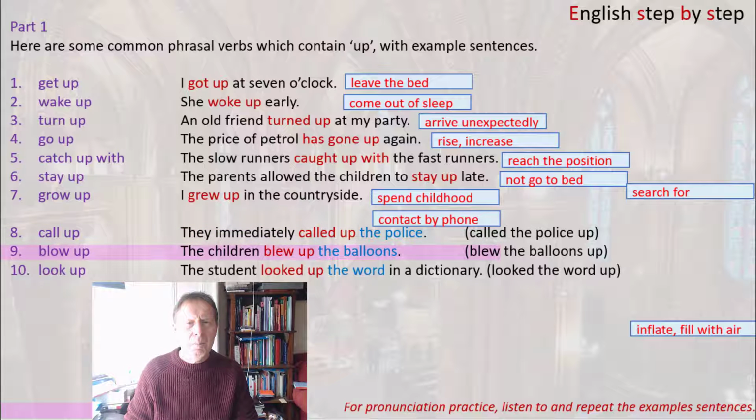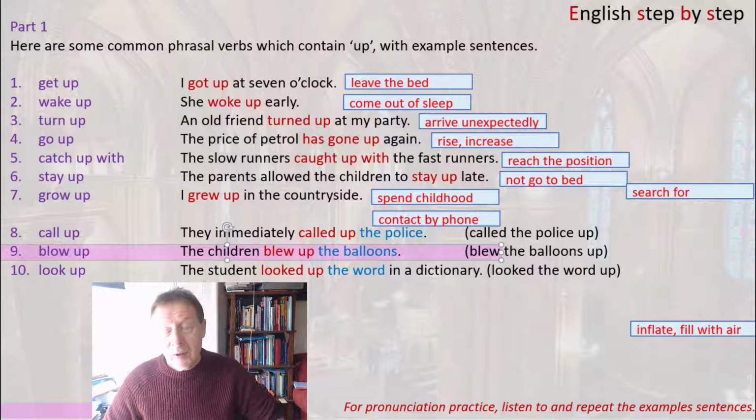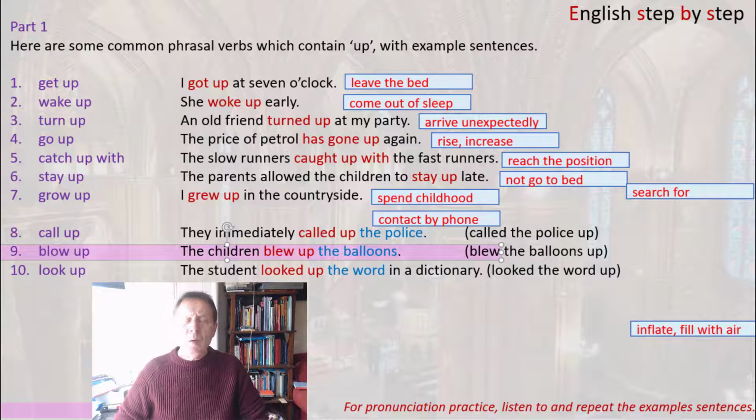Next one, blow up. Now this is an example of a phrasal verb which has more than one meaning. We'll look at one of the meanings in this exercise, and we'll look at another meaning of this phrasal verb in another video. Blow up in this context means to inflate, or to fill with air.